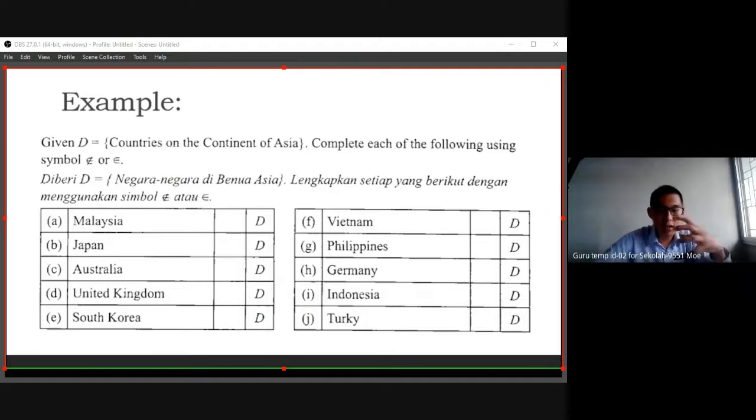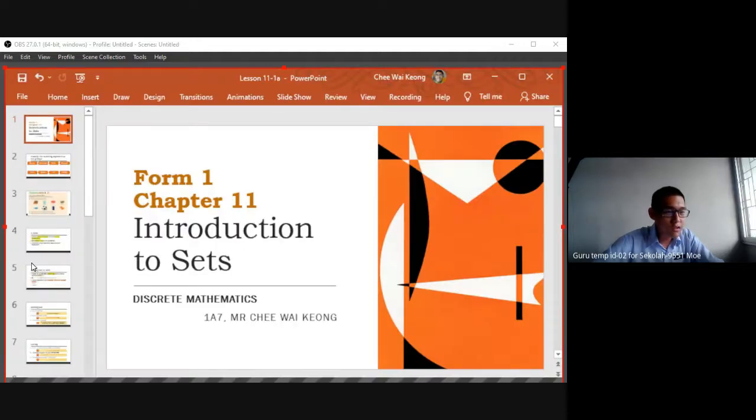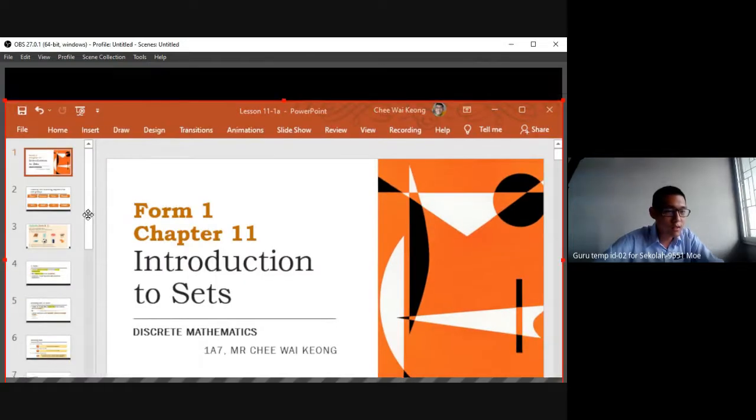Yeah, the country in Asia. So complete each of the following using the symbol element, is not an element, or is an element. So we have Malaysia. Is Malaysia an element of D or not? Let's do it. If yes, we type E.